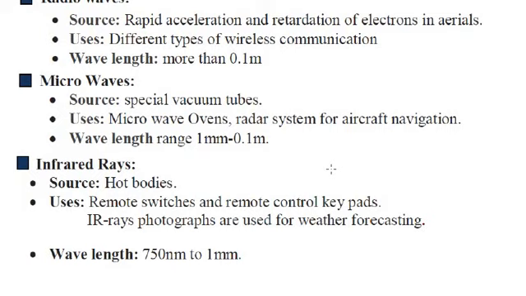That is only the microwave oven. Sometimes they are used in cellular phones also, and they are used in weather radar also. They have a wavelength of 1 millimeter to 0.1 meter.